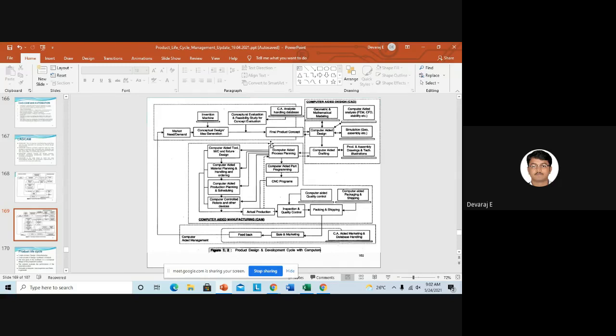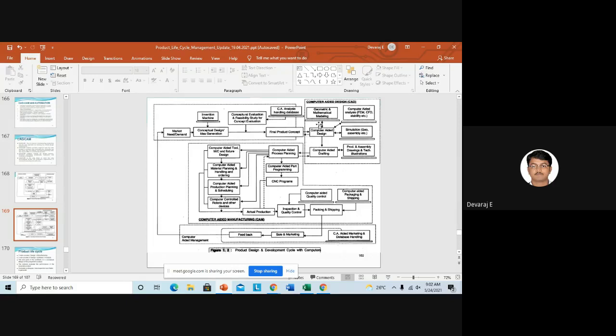Then we will finalize the product concept, the final product concept. That is your design. We will take at least around 100 conceptual designs, then select the best three designs. Then they will go for CA analysis. We will design the 3D model, apply the boundary conditions, and find the results. Then within the three, whichever design is best according to the customer needs and the satisfaction of the other department heads, we'll finalize that concept.